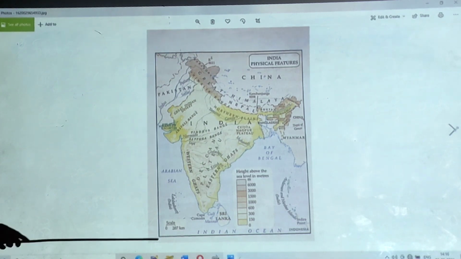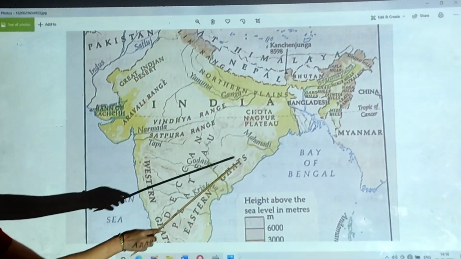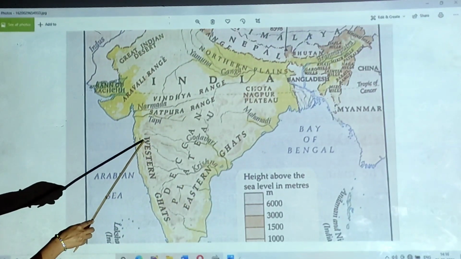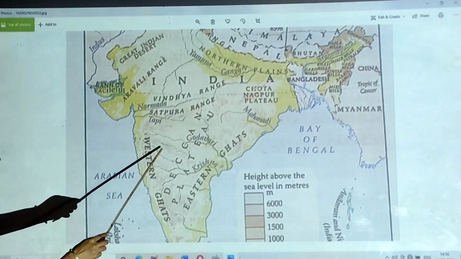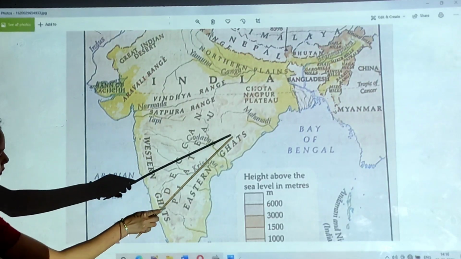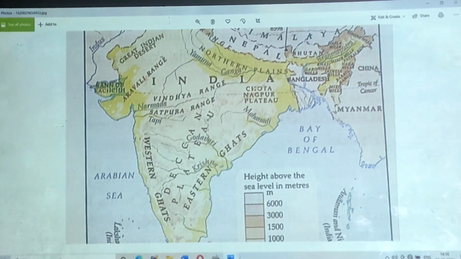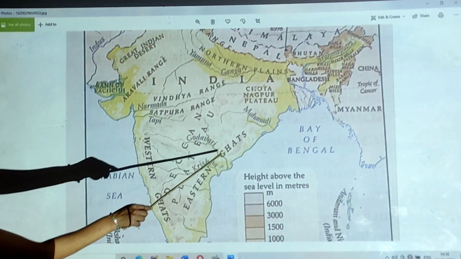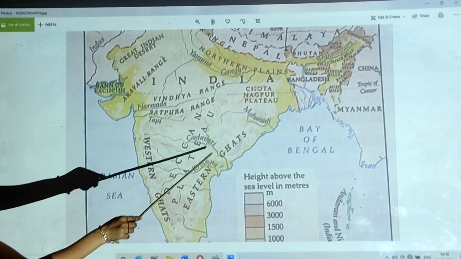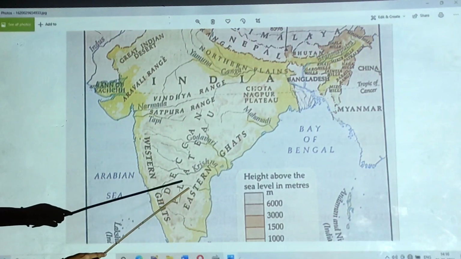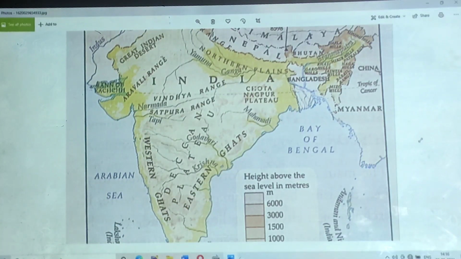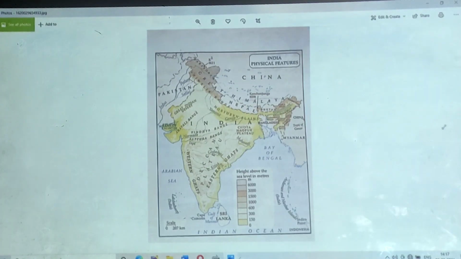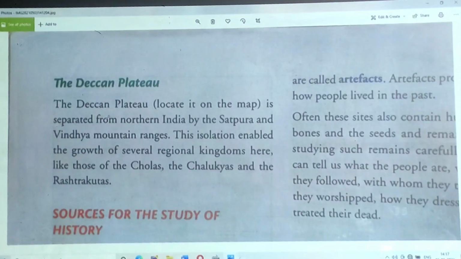These are the coastal areas, and the Western Ghats and Eastern Ghats have sloping areas, which are simply hilly areas, and here start the coastal areas.